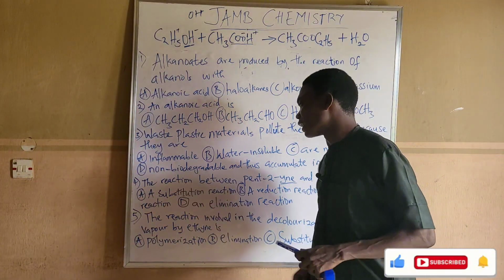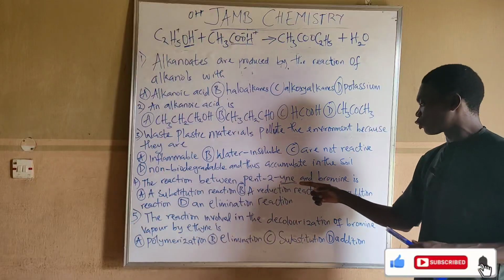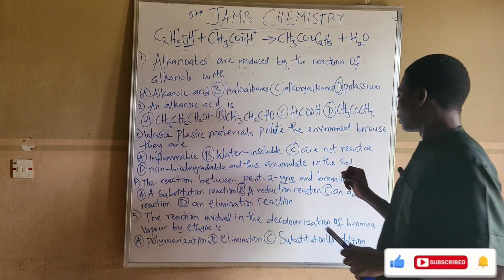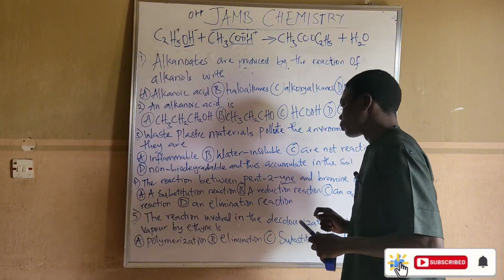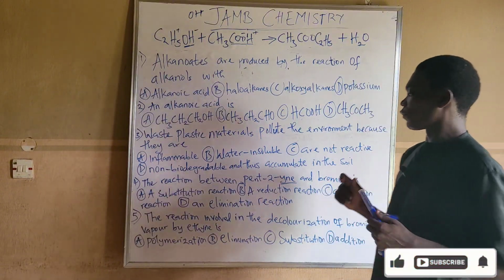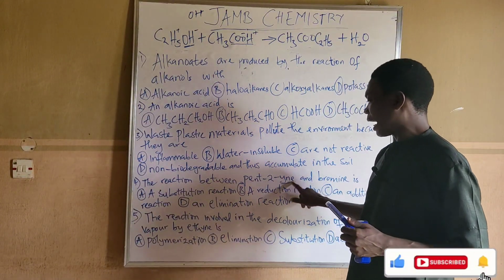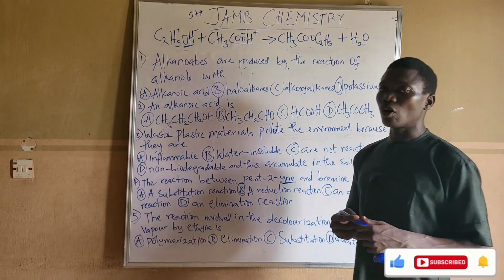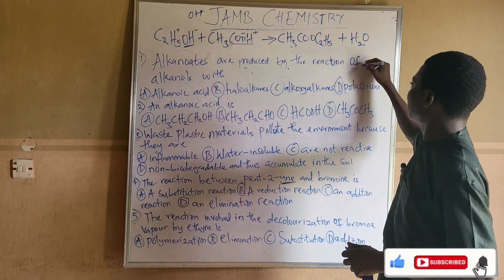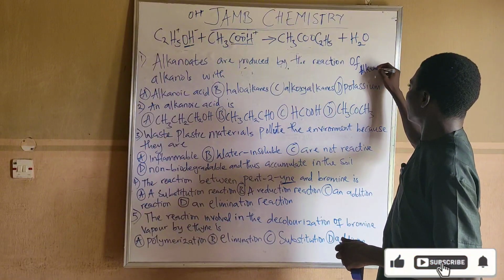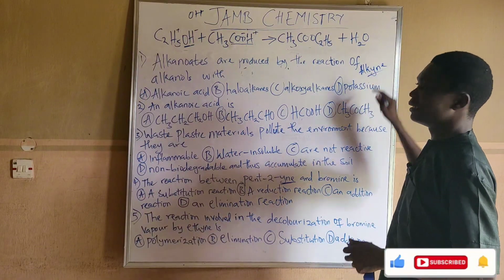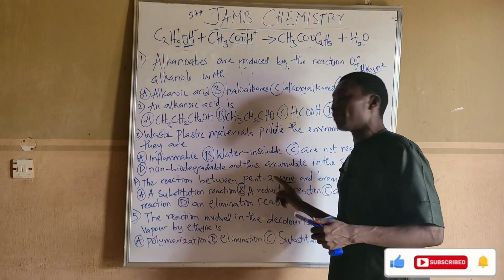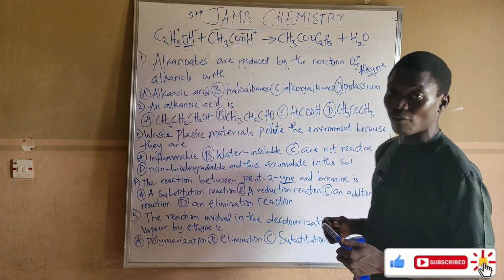Question number 4 says the reaction between pentyne and bromine is called what? Now, first of all, from this pentyne, you can see I tried to highlight this ending, which tells us that it is under alkyne. You know, in alkyne, this is the form. It ends with YNE. So that ending tells us that it is a member of alkyne.